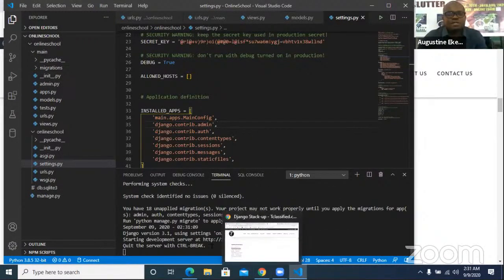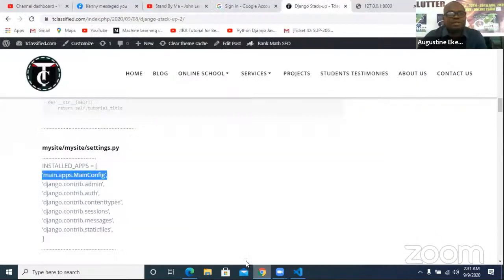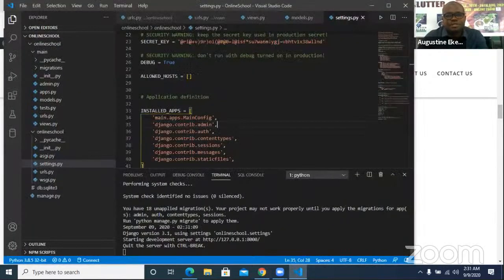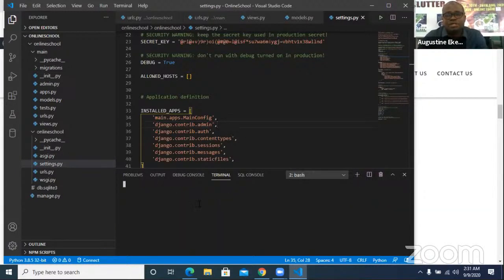Now you can see that it's still running very well because we've done the needful. So the next thing will be to make migrations. To do that, I simply say manage.py makemigrations. Since my development server is running here already, I'm going to click on plus so that I can make my migrations here.